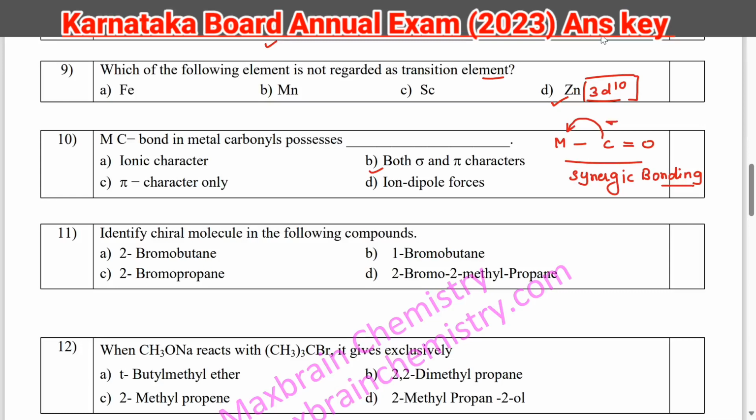So this is forming sigma bond. And then your electron from the metal, they are going into pi anti-bonding orbital of carbonyl. Then they are forming pi bond. So sigma and pi both characters are present. Answer will be option 2.